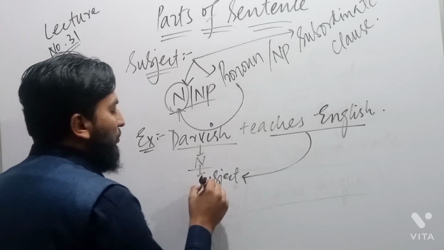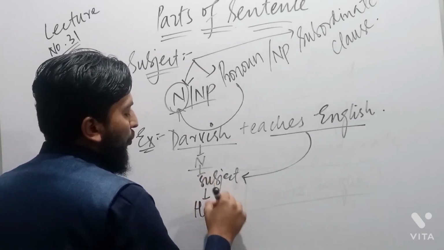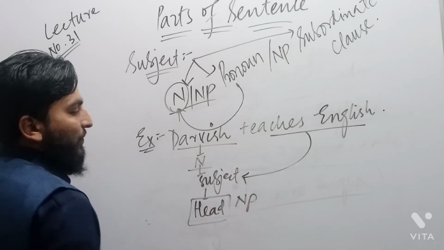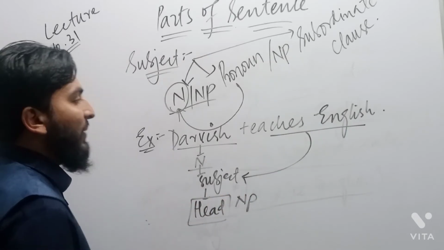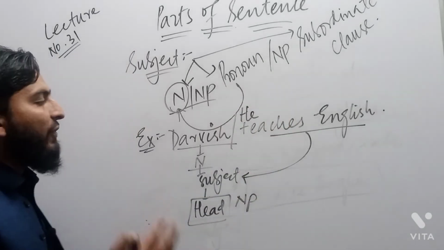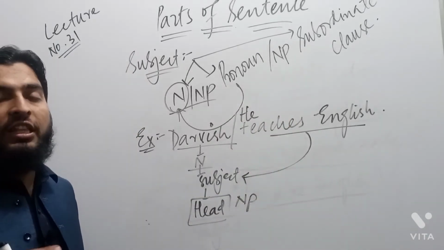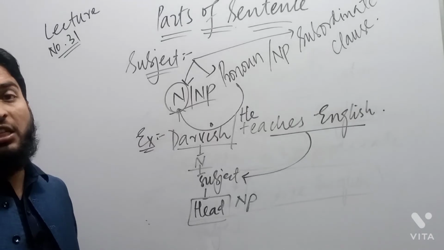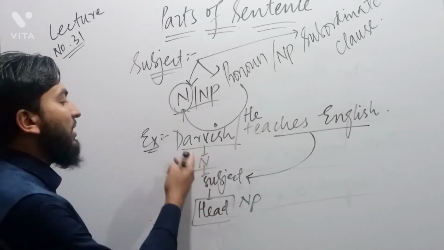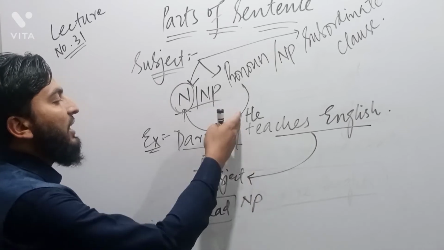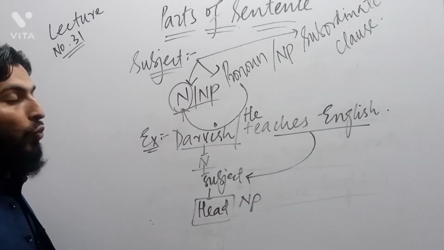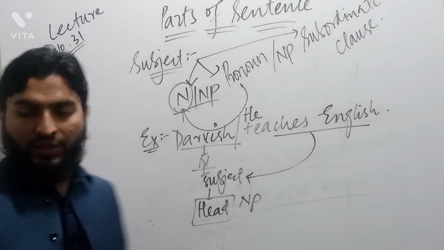Then as a noun, this subject plays the role of a head, so we simply call it a noun phrase. Darvish can also be replaced with he. He teaches English. If Darvish is replaced with he, then he is a pronoun. But at the same time, he is the close form of a noun phrase. This means that Darvish is a noun phrase and he is used instead of Darvish, so it can also be called a noun phrase.